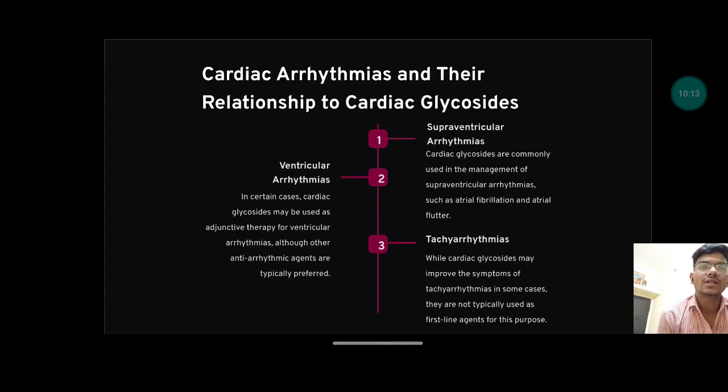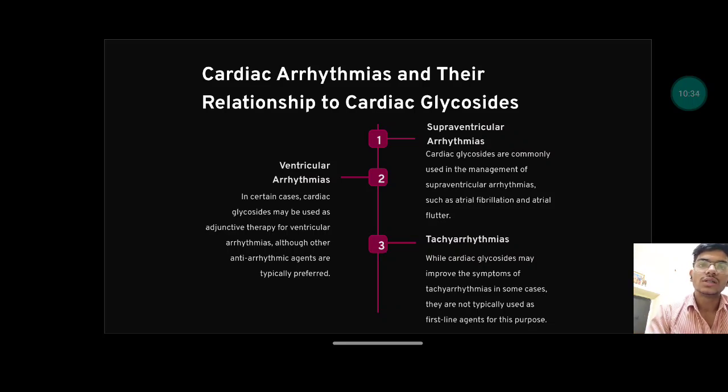Cardiac arrhythmias and their relationship to the cardiac glycosides. It is used in case of supraventricular arrhythmias, ventricular arrhythmias, and tachyarrhythmias. What are supraventricular arrhythmias? Cardiac glycosides are commonly used in the management of supraventricular arrhythmias such as atrial fibrillation and atrial flutter. It is used in atrial fibrillation and atrial flutter.